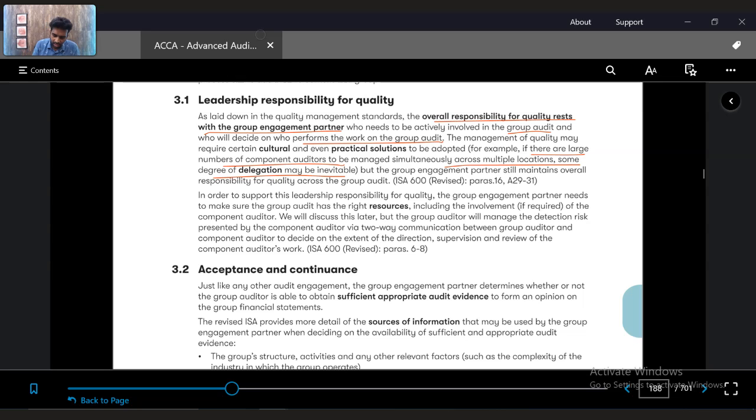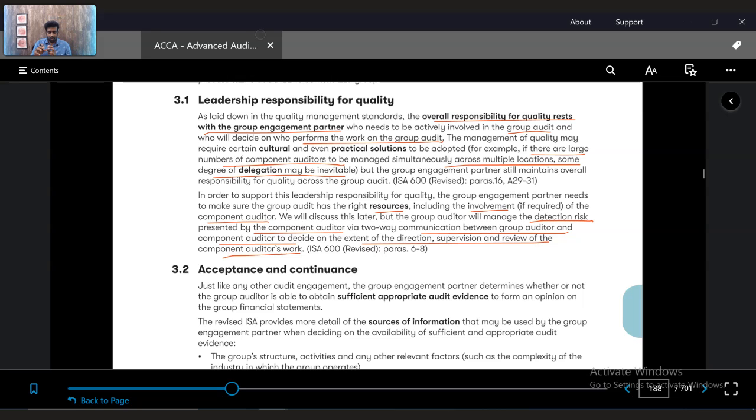He has to take care of the group audit resources, deadlines, materiality, and the involvement of the component auditor, etc. Also, the group auditor will manage the detection risk presented by the component auditor via two-way communication between the group and the component auditor to decide the extent of the direction, supervision, and review of the component auditor's work.